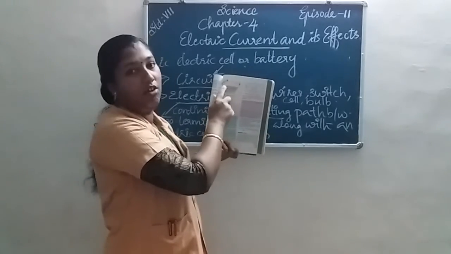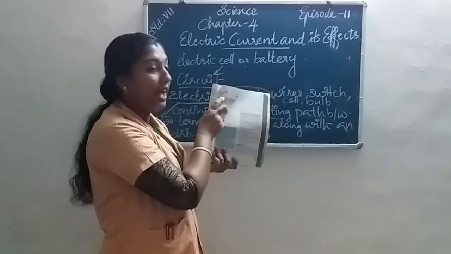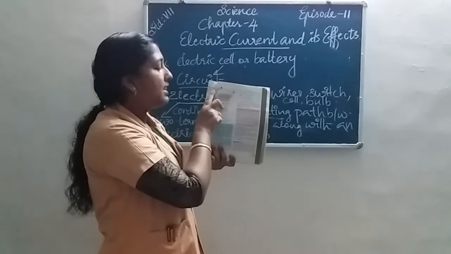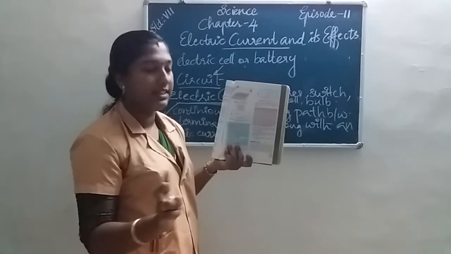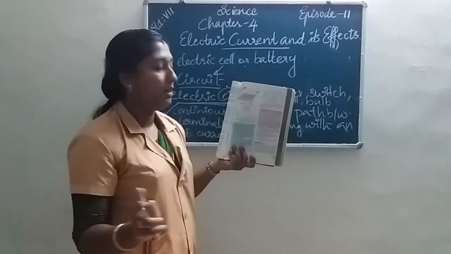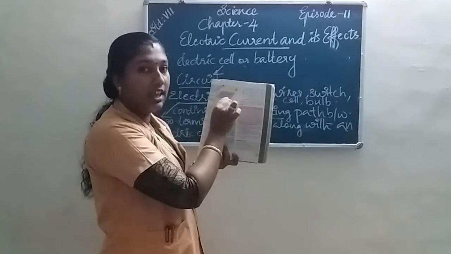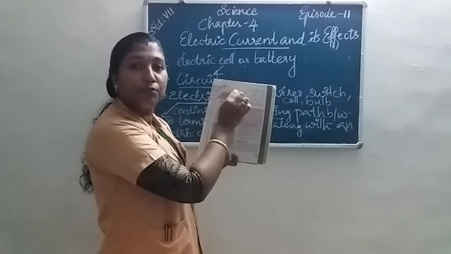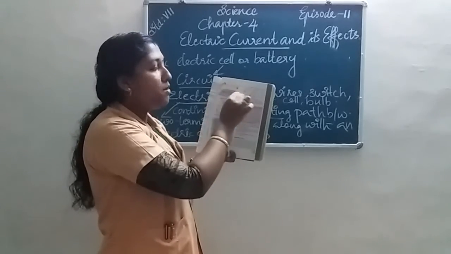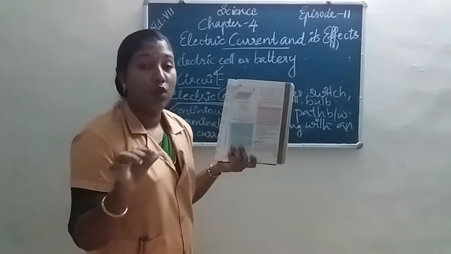Here is a cell or a battery. A cell or a battery has two terminals. A switch is used here, and also a bulb is used here. These components are connected with wires.